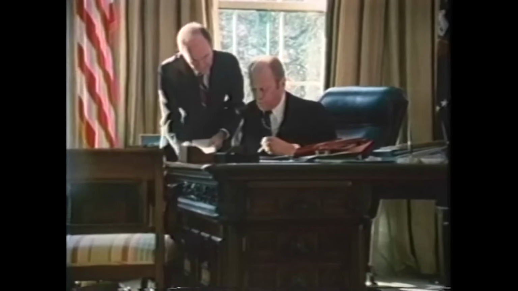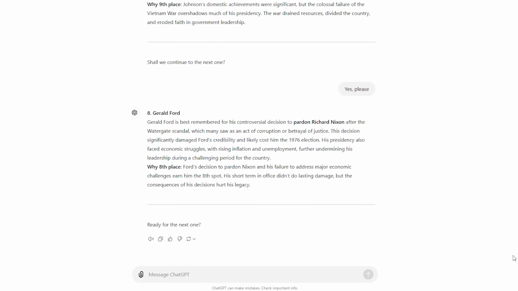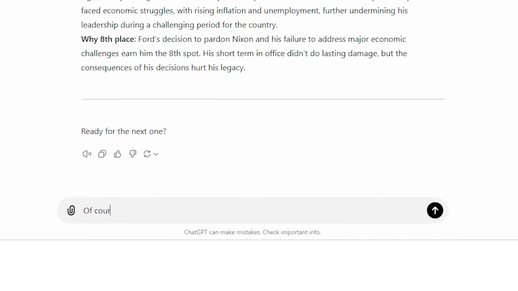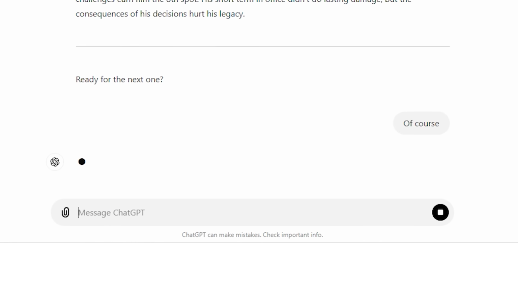Why 8th place? Ford's decision to pardon Nixon and his failure to address major economic challenges earned him the 8th spot. His short term in office didn't do lasting damage, but the consequences of his decisions hurt his legacy. Alright, Gerald Ford takes 8th place, but let's not waste any time and move on to number 7.